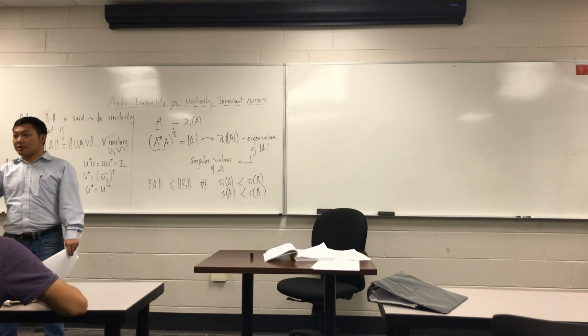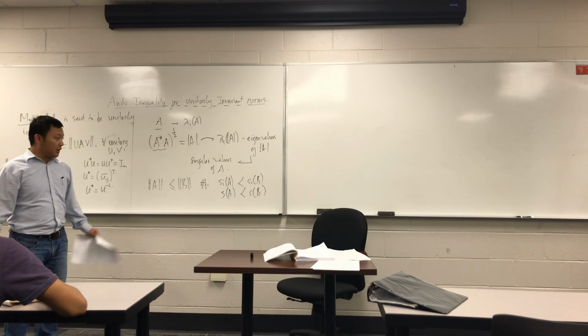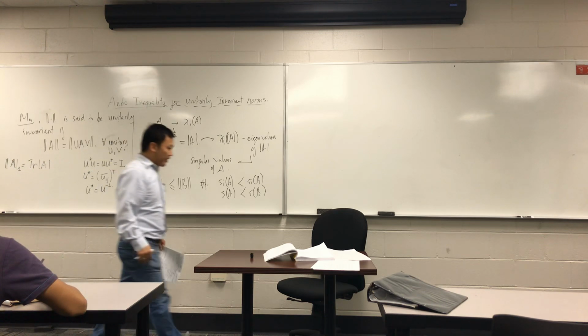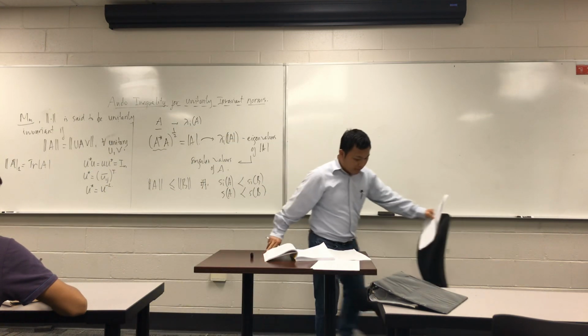So you rearrange the vectors of singular values and then you get that. We have that relationship.